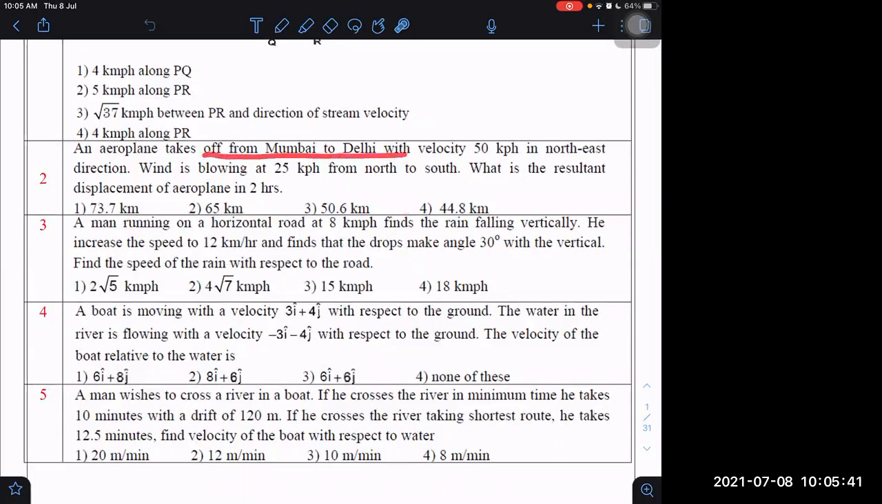An aeroplane takes off from Mumbai to Delhi with velocity of 50 km per hour in northeast direction. Wind is blowing at 25 km per hour north to south. What is the resultant displacement of the aeroplane in 2 hours? So I think wind will also give the aeroplane its velocity, right? 50 km per hour northeast. Northeast is this side, equal angles, 45 degrees.